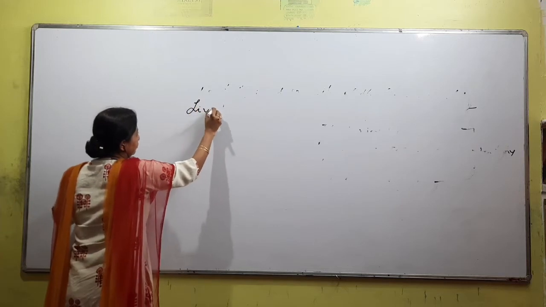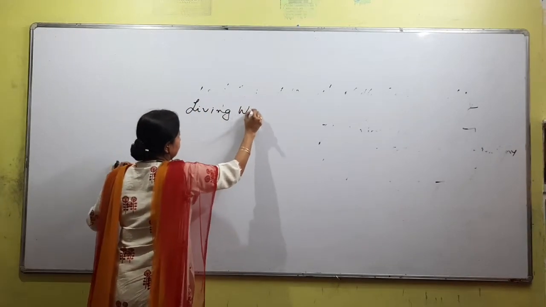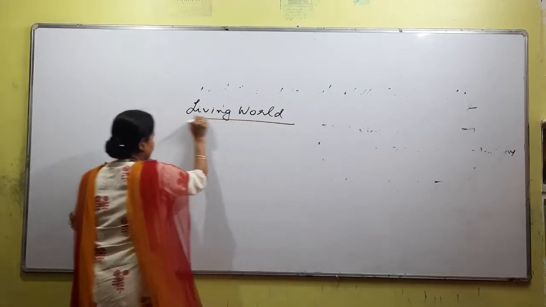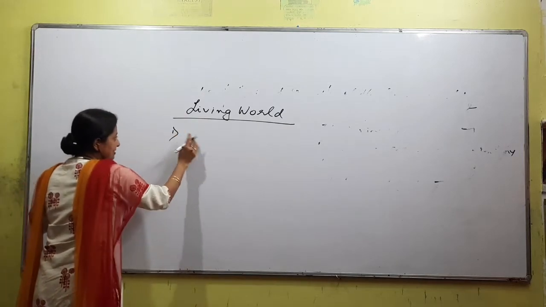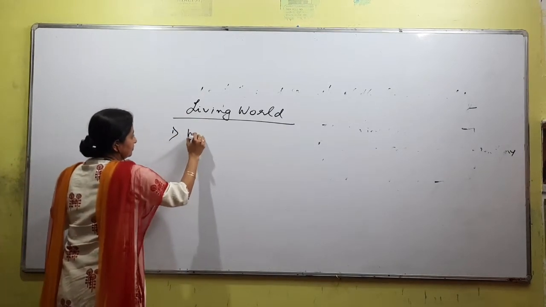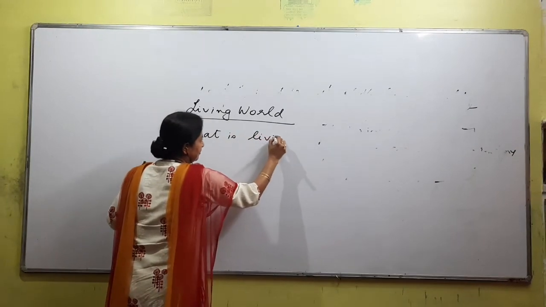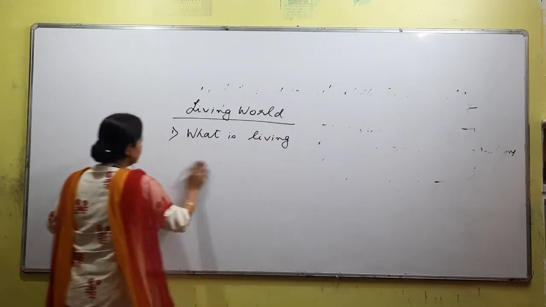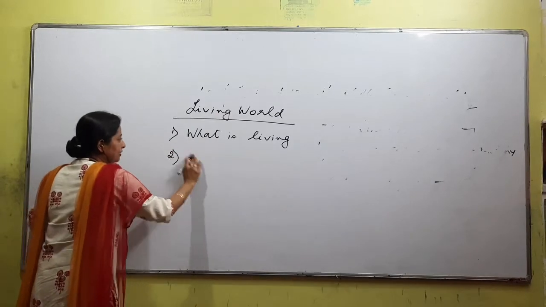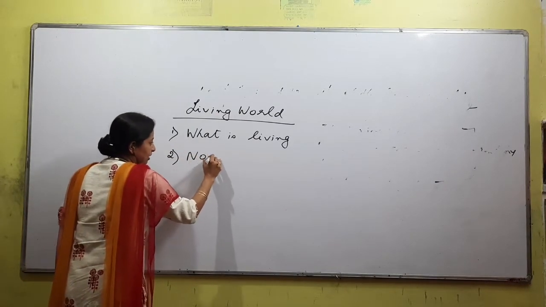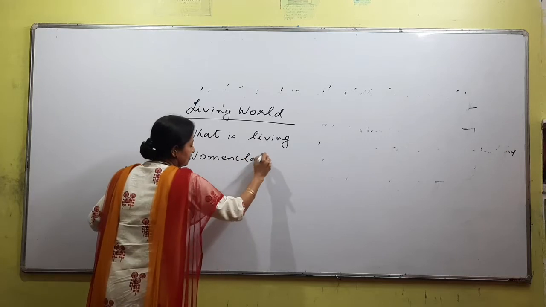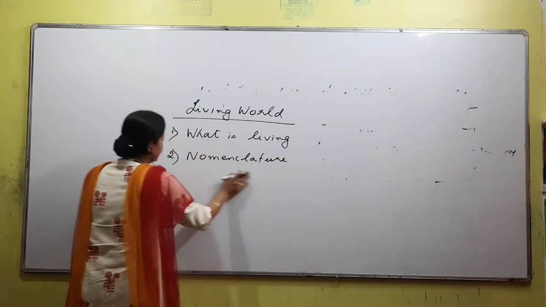So we'll just see what is in the chapter. What are the things that you have to study? First, you have to talk about what is living. So we'll be discussing what is living. Second point, we will be talking about a word called nomenclature.